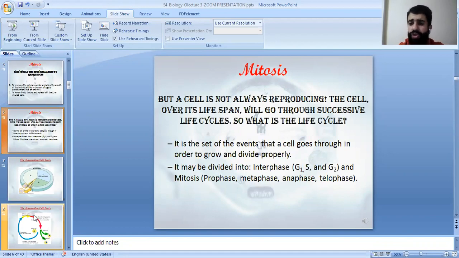It may be divided into interphase, which has 3 checkpoints. We have G1, called the gap 1 phase. We have S phase, called the synthesis phase. And we have G2, called the gap 2 phase. And then we have the process of mitosis, called the MET: prophase, metaphase, anaphase, and telophase.